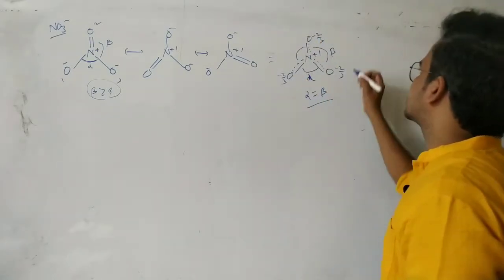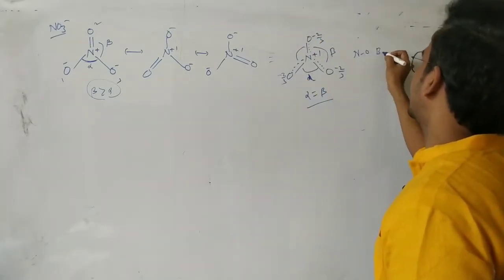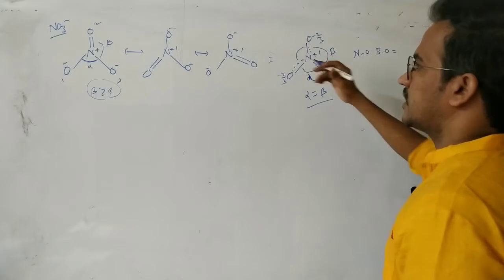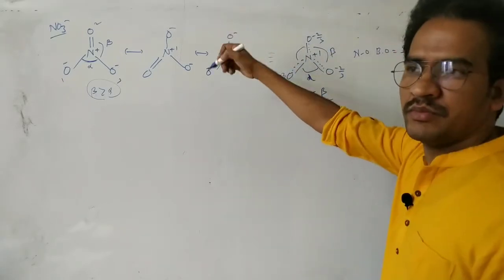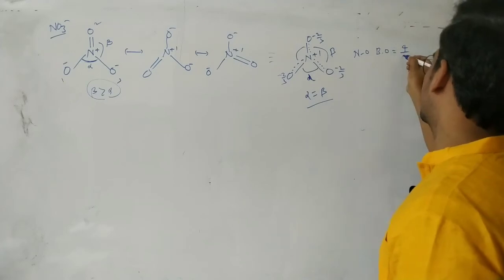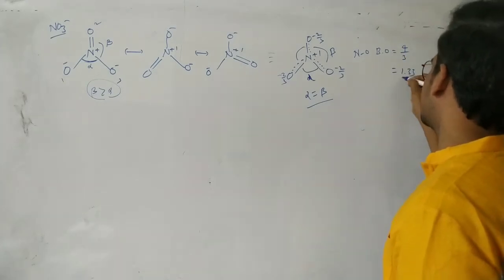Now in this case, the nitrogen oxygen bond order equals the number of bonds, 4, divided by the number of resonance structures, 3, or the number of surrounding atoms, 3. So 4 by 3 equals 1.33.